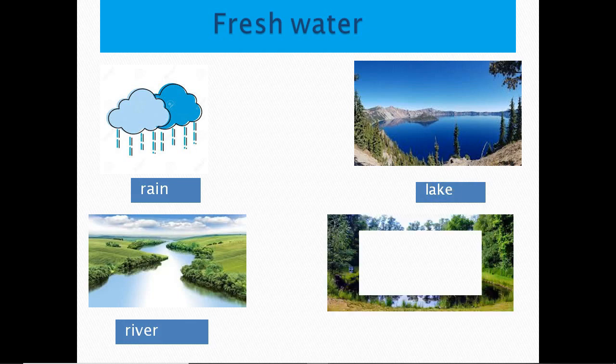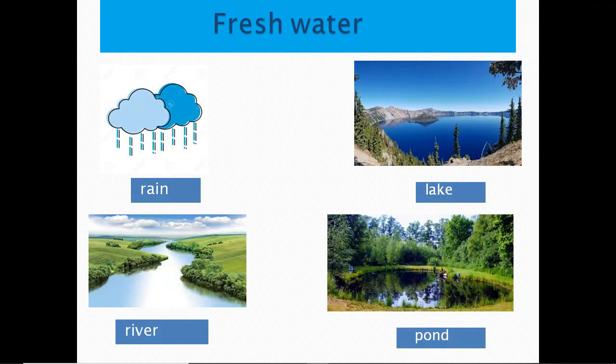So this is rain, lake, pond, and river. We can get fresh water from these sources. Do you know what is the difference between a pond and a lake? Ponds are generally smaller than lakes. Lakes are larger and deeper than ponds. Whereas a river is a thin and long body of water.